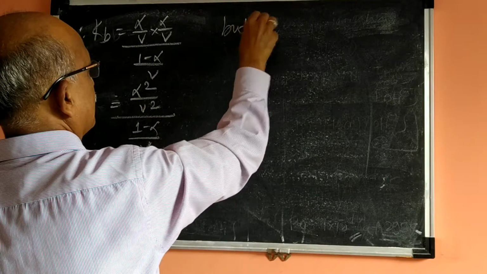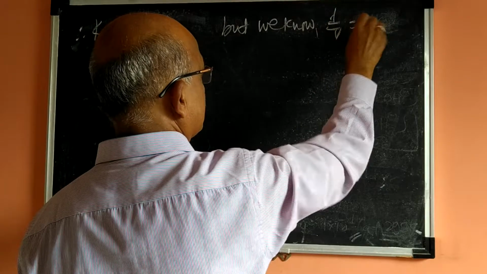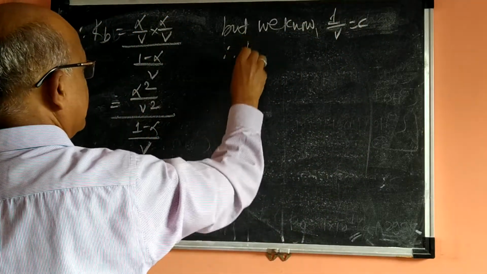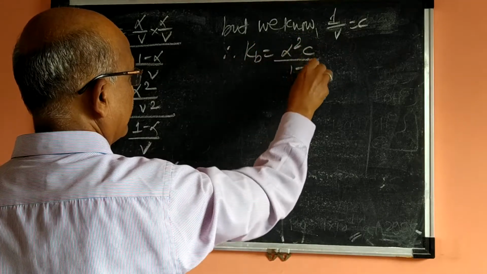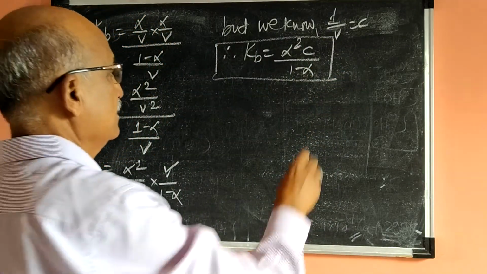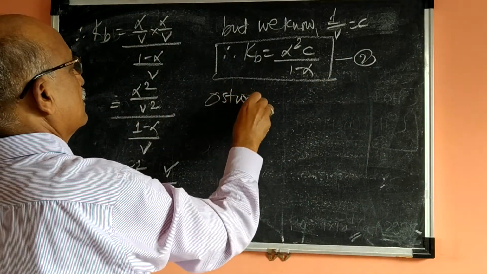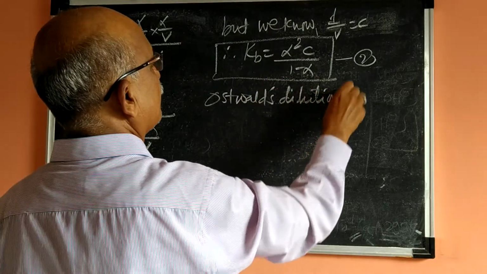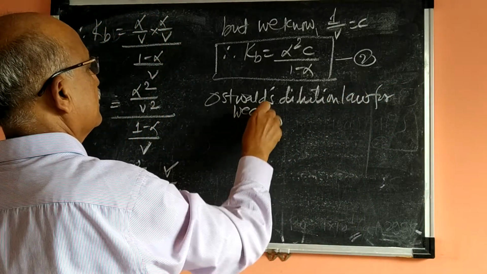But we know in the previous derivation, 1 over V is equal to C. Therefore, Kb is equal to alpha square C divided by 1 minus alpha. So this is another Ostwald dilution law, which is called the weak base equation number 2. Ostwald's dilution law for weak base.